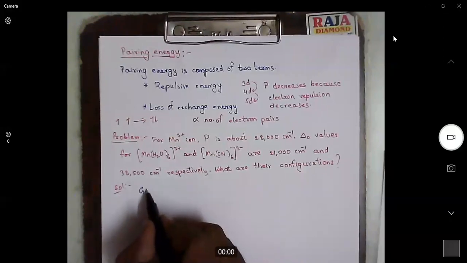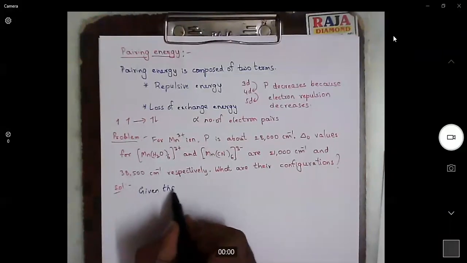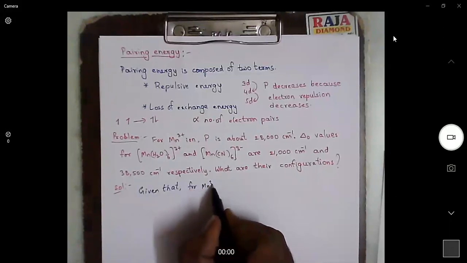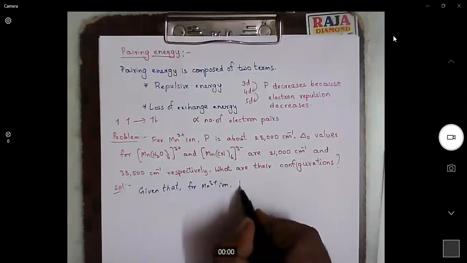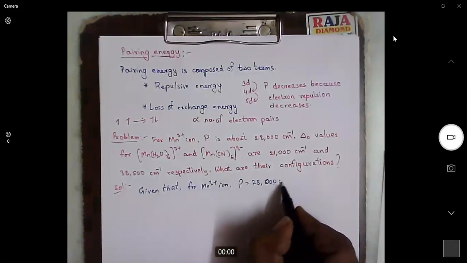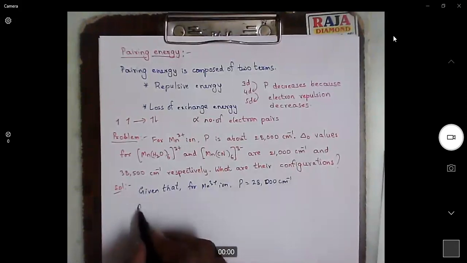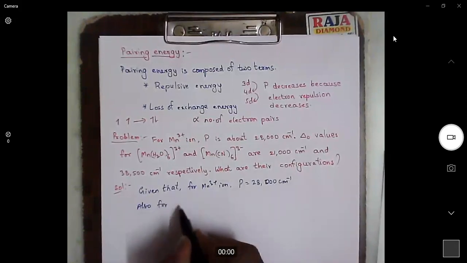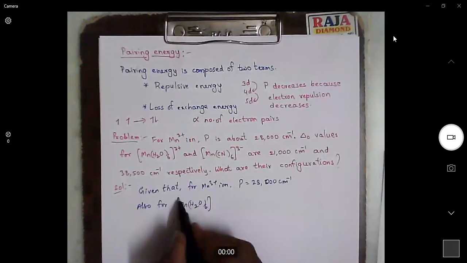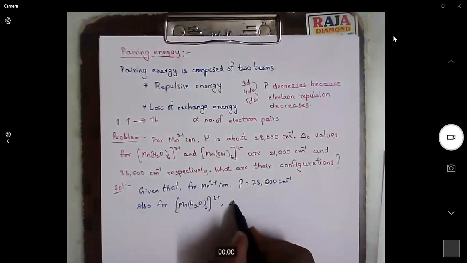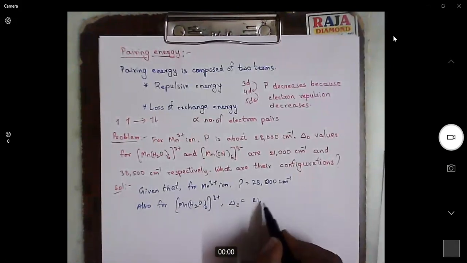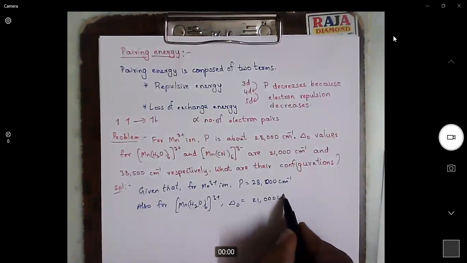First we will write, given that for Mn3+ ion, pairing energy is equal to 28,000 centimeter inverse. Also, for [Mn(H2O)6]3+, because it is an octahedral complex, delta naught is equal to 21,000 centimeter inverse.